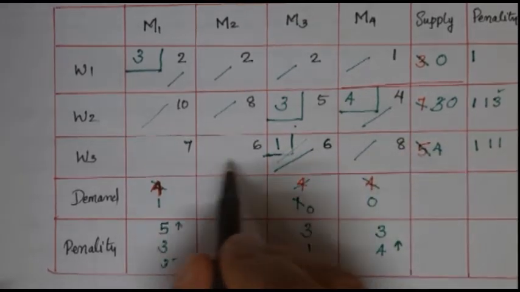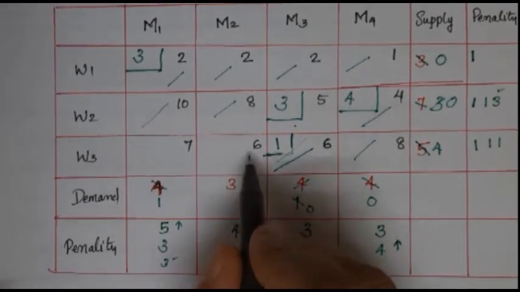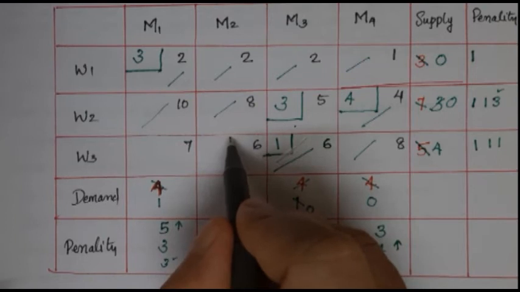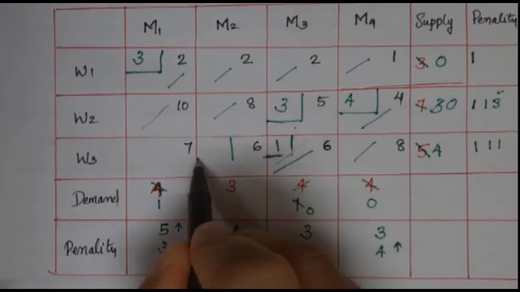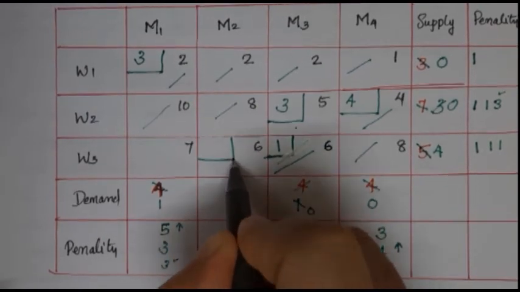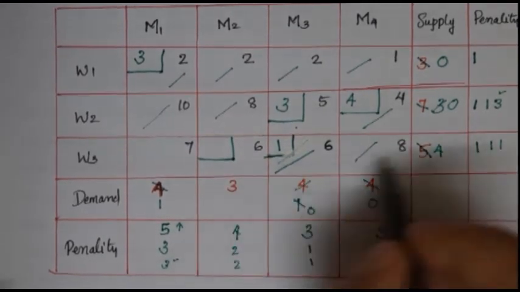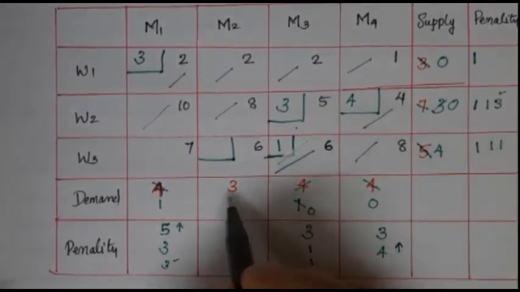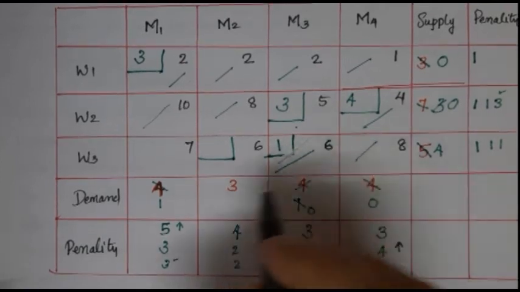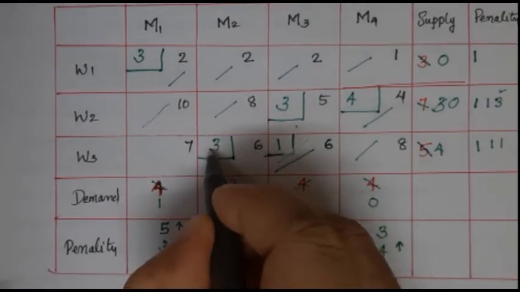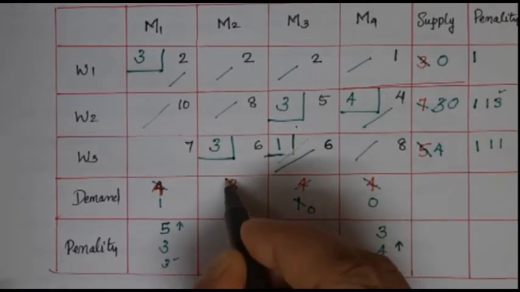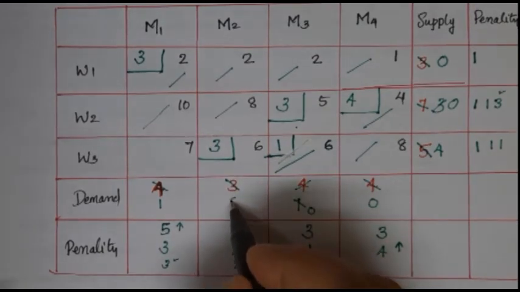Again consider the least value here. Here 6 is the least value. So we can allocate the minimum of these 2. What is the minimum of these 2? 3 is the minimum of these 2 values. So we can allocate 3 here, and we can subtract 3 from here, you will get 0.